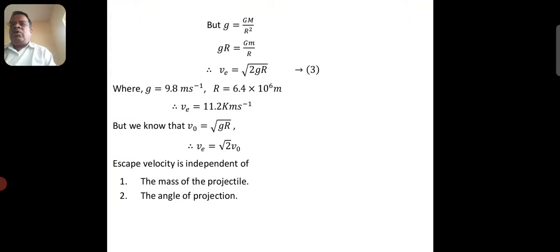But we know V naught, that is orbital velocity of the earth, is root g R. Therefore, escape velocity in terms of orbital velocity can be written as V equals root 2 V naught. Escape velocity is independent of mass of the projectile as well as the angle of projection.